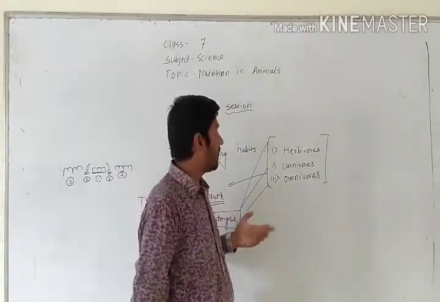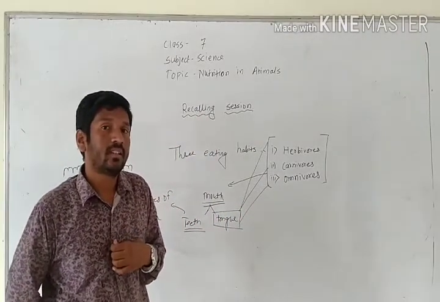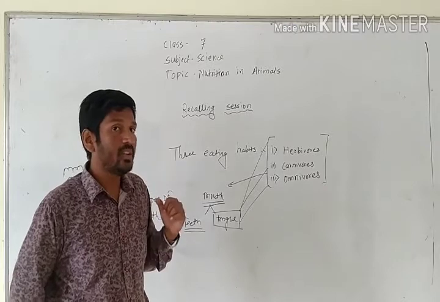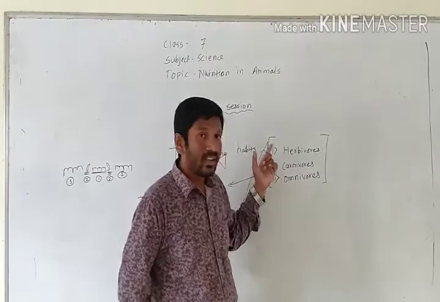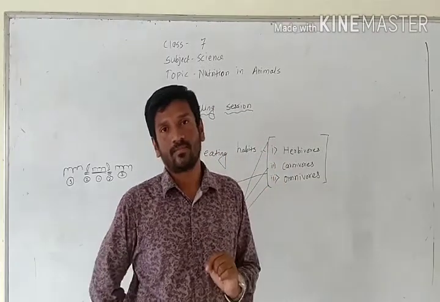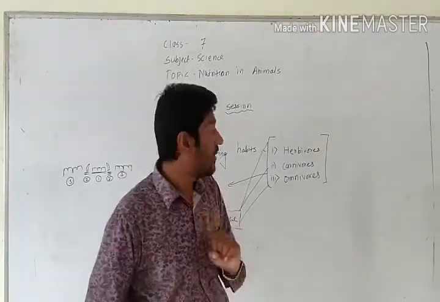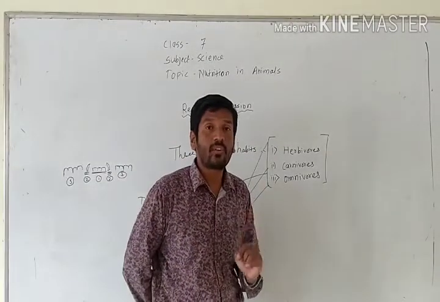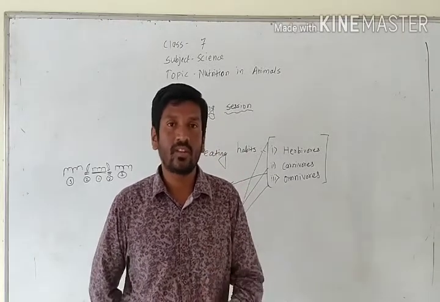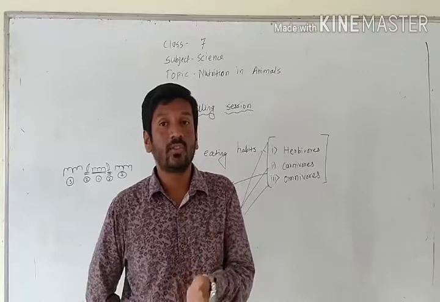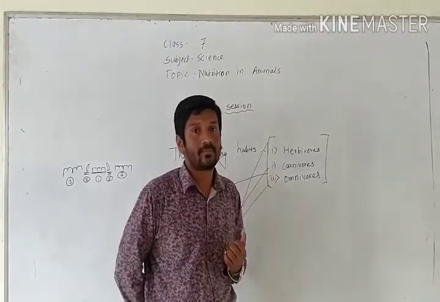So what about the omnivores? Omnivores have both canines and incisors. Why do they have canines and incisors? Because they eat both kinds of food. They eat vegetables, they eat fruits, they use flesh of other animals. That's why they have both incisors and canines.